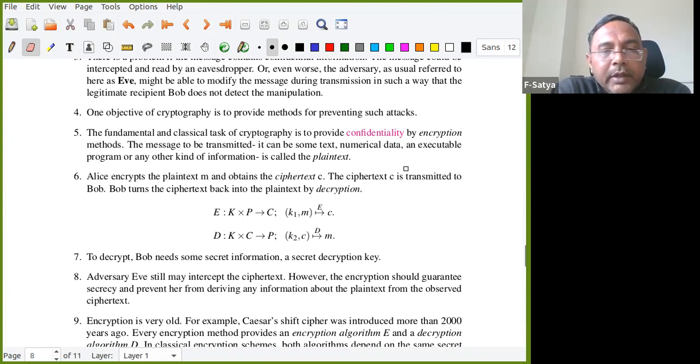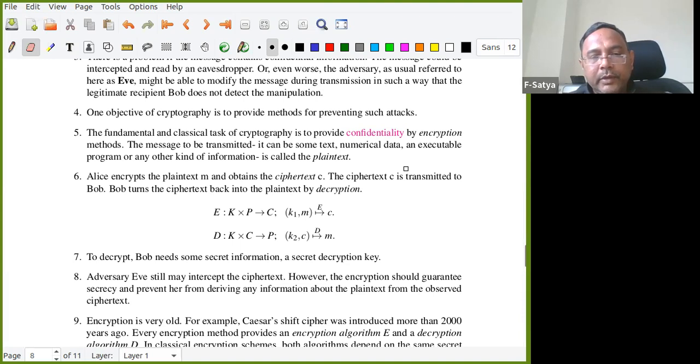This K is called the key space. I will take some key from K, the set K, and a plain text. Then I will apply a function, and it will give a ciphertext. So it is a function: K1 comma M, where K1 is an element in capital K and M is a message. It encodes and gives the ciphertext.